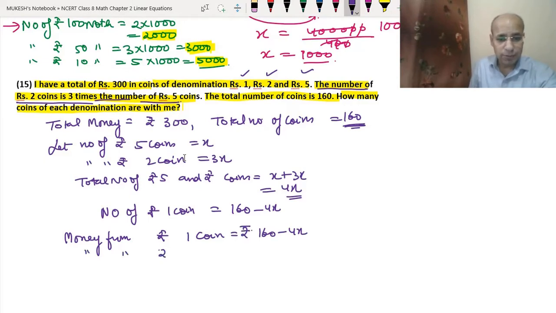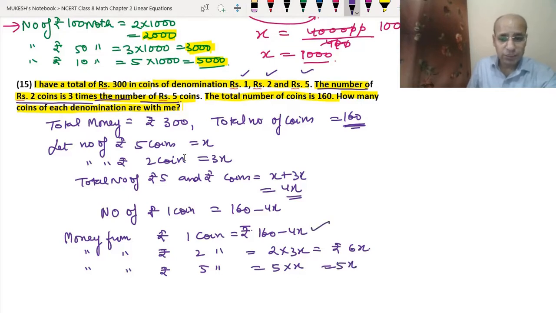Money from rupees 2 coins: we have 3x coins of rupees 2, that means 2 into 3x, which means rupees 6x. Money from rupees 5 coins: we have x coins of rupees 5, that means 5 into x, which is equal to 5x. The total money from 1, 2 and 5 is equal to 300. So 160 minus 4x plus 6x plus 5x will be equal to 300.